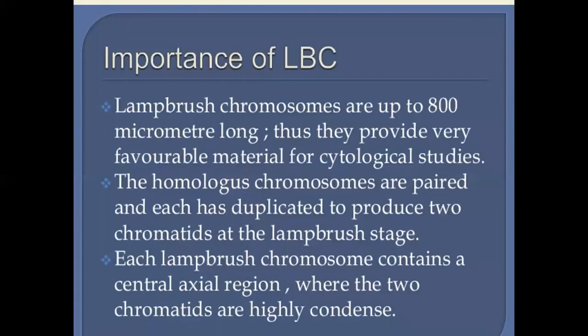Importance of lampbrush chromosome. Lampbrush chromosomes are up to 800 micrometers long. Thus, they provide very favorable material for cytological studies. The homologous chromosomes are paired and each has duplicated to produce two chromatids at the lampbrush stage. Each lampbrush chromosome contains a central axis region where the two chromatids are highly condensed.